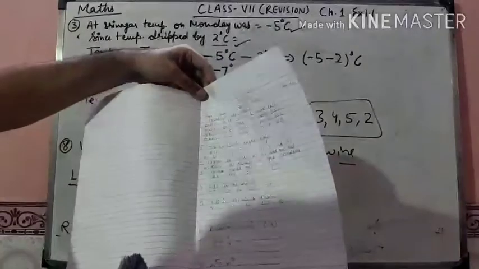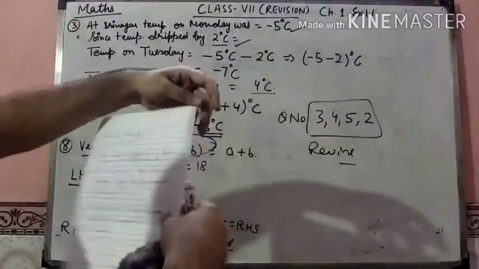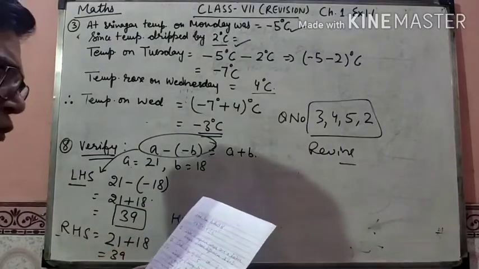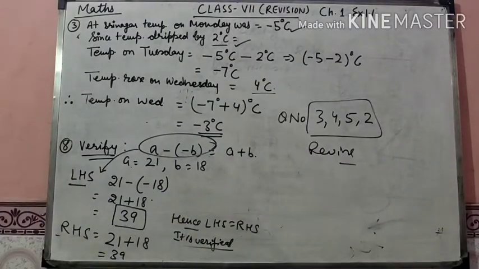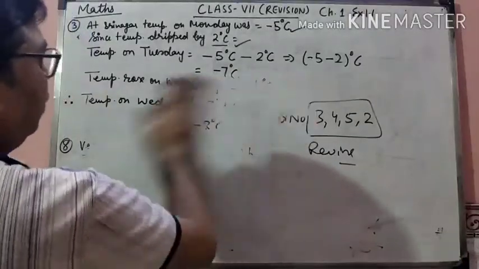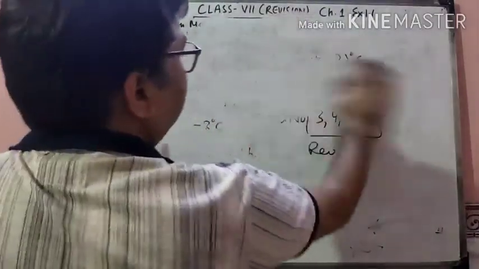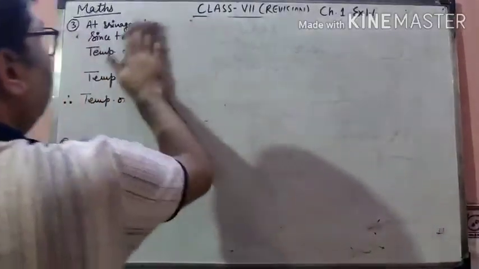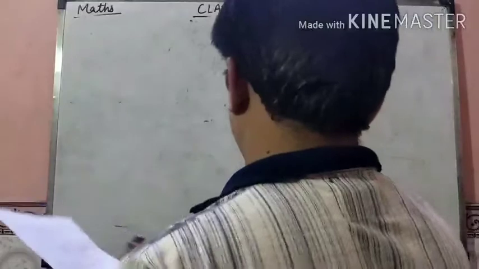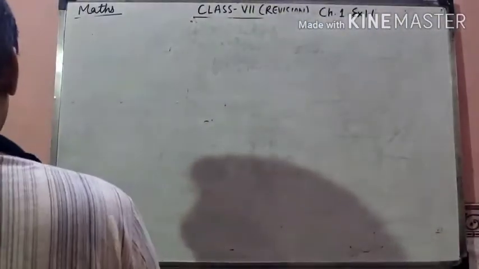So you can attempt them yourself. If you have any problem, then you can ask me. Now I am going to question numbers 12 and 14. What is question number 12?